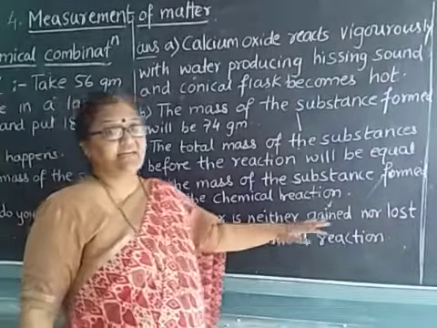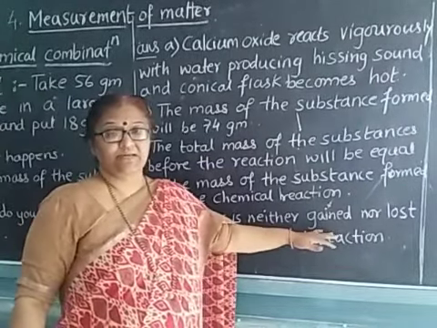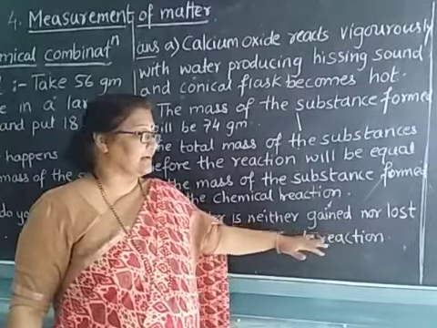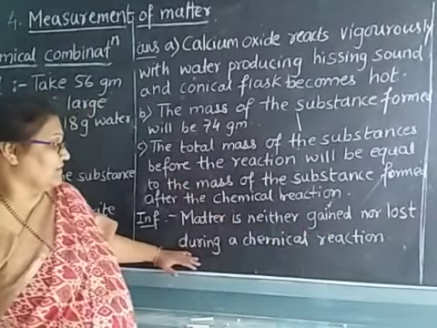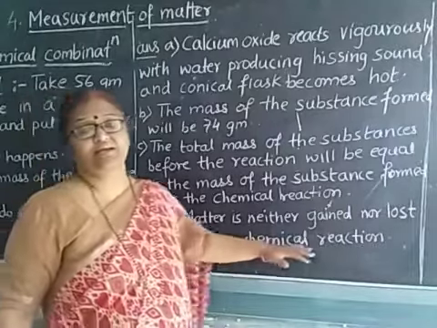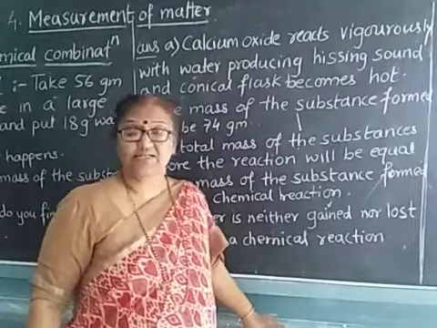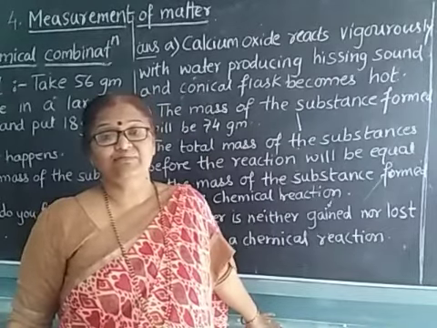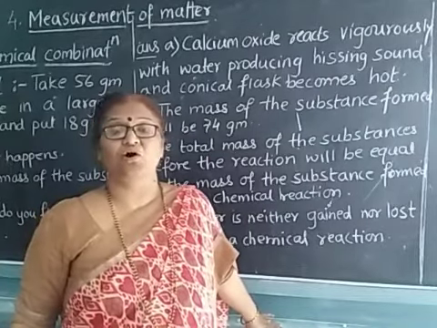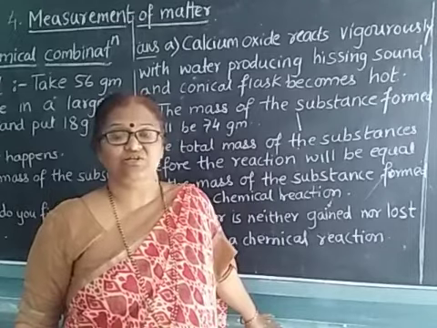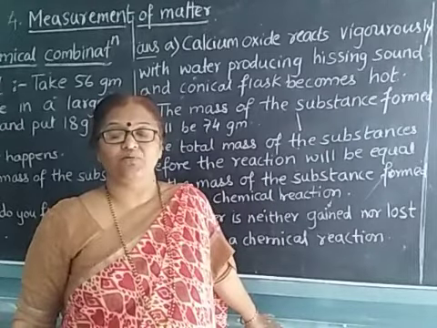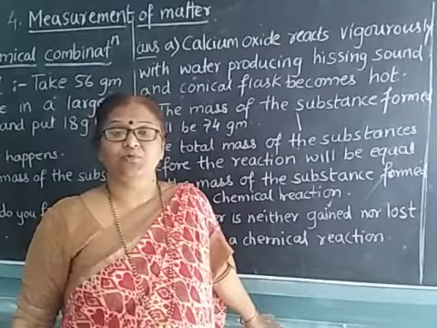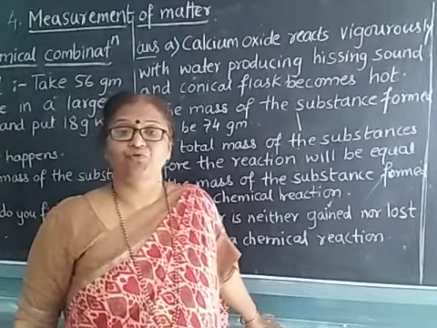Matter is neither gained nor lost during the chemical reaction. That means whatever substances we have mixed undergo chemical reaction, and the product which is formed is exactly equal to the reactants which were mixed before.